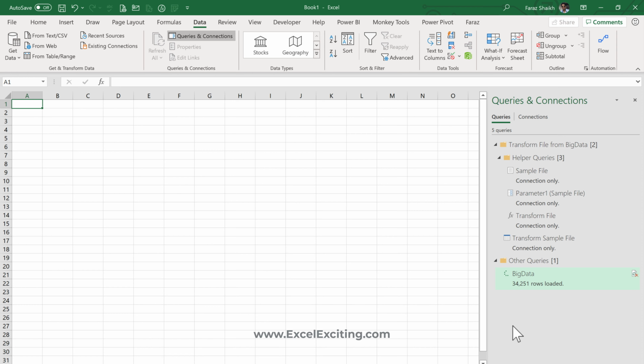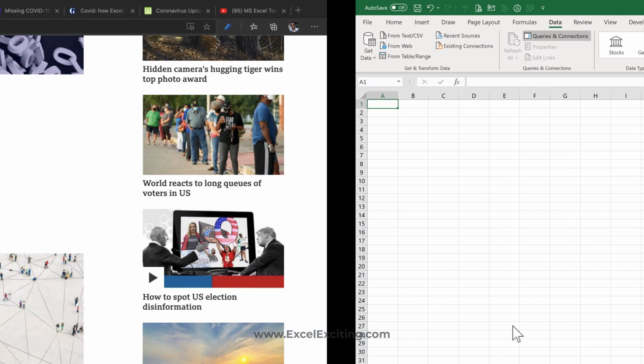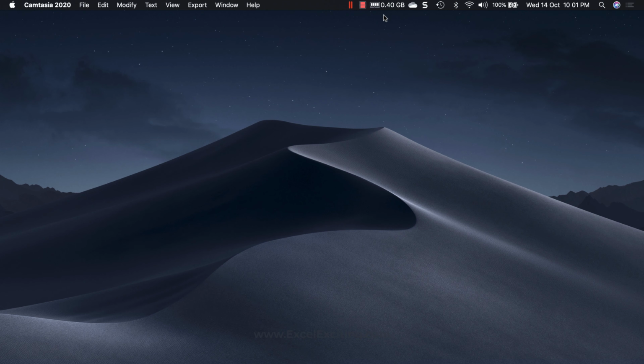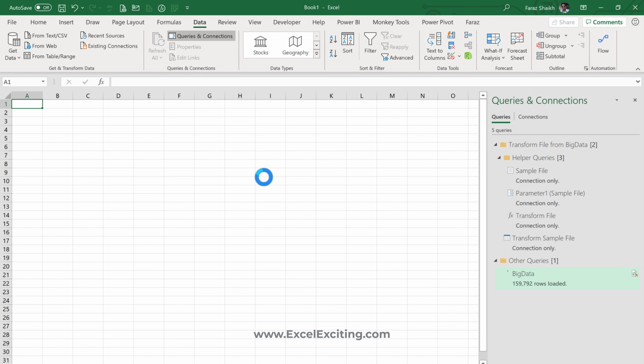Now this took me around 6 to 7 minutes to load this much volume of data. But right now I'm running on very limited resources. I'm running on a virtual machine on my Mac, and let me show you the memory, which is right now like 3 GB, which is very limited. I was able to load like 100,000 rows within 1 or 2 seconds, and I have shared memory of around 4 GB, and the other 4 GB is for the Mac. So you will see that performance issue. If you have a good system with no performance issues, then definitely this will work much faster.